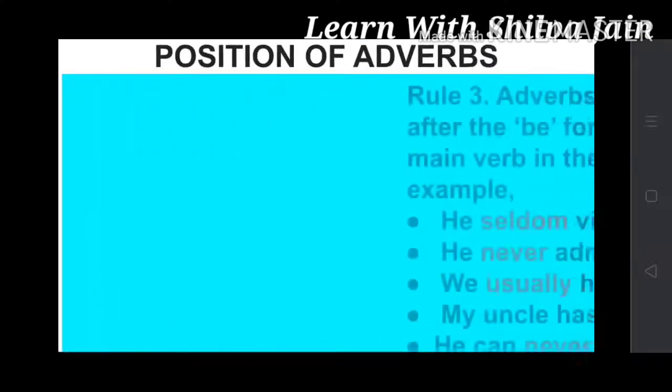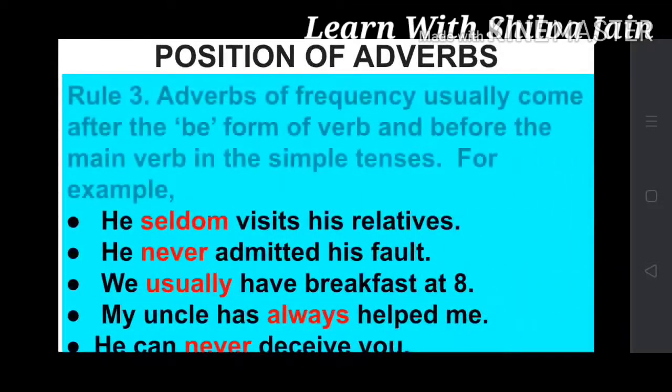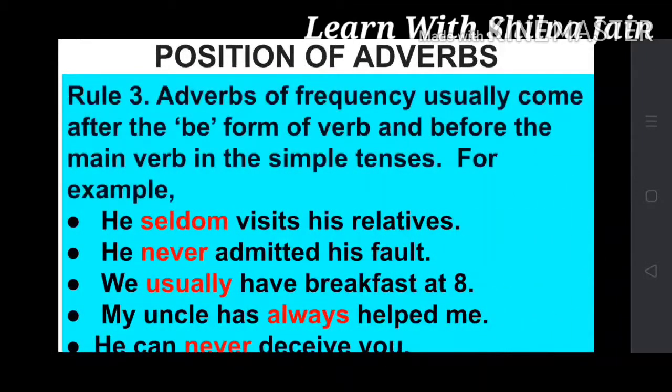Now let's see rule number 3. Adverbs of frequency usually come after the be form of verb and before the main verb in the simple tenses. For example, he seldom visits his relatives.